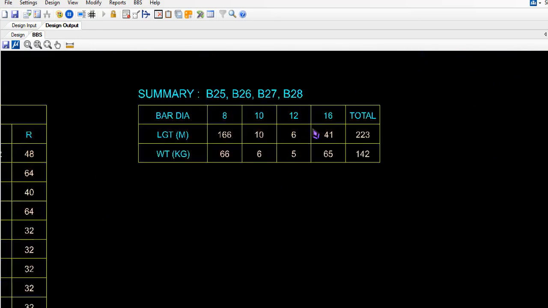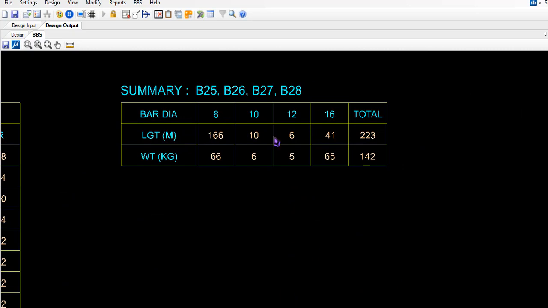Then finally I can have the length of the bar, and finally the total weight of the bar for B25 to 28. So that's all about RCDC. You can possibly import the model from STAAD Pro and ETABS. In the latest versions 17 and 18, ETABS doesn't have any sort of detailing here. So make use of this as a better option for detailing, and incorporate this in your project. And thanks for watching.